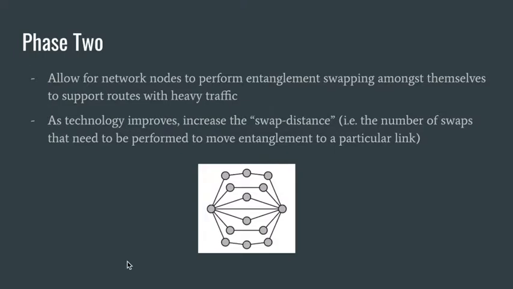For example, in this picture, this path here has a swap distance of 1, this one here a swap distance of 2, and here a swap distance of 3. Each of these paths can be used to move entanglement to this link in the middle, but will require more swapping and therefore more robust technologies.